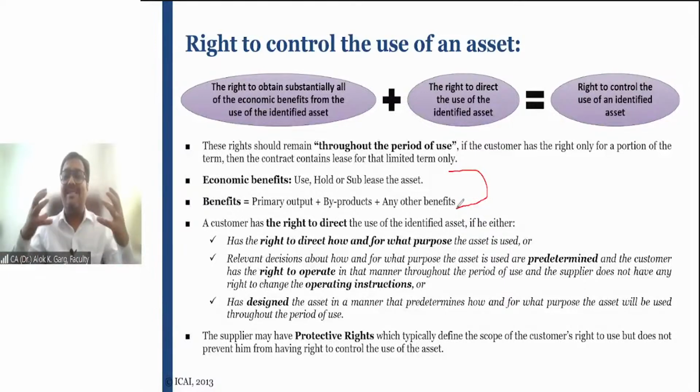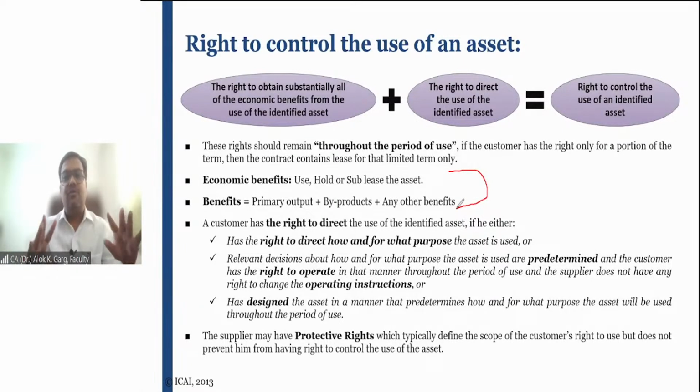The lessor is exercising protective rights to protect the asset. In many lease contracts you will find clauses where it is written that it is a residential premises and no commercial activity will be carried out. So some do's and don'ts are already captured at the time of the contract. That is fair.